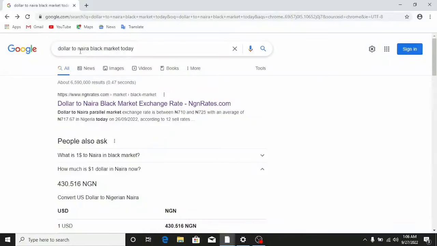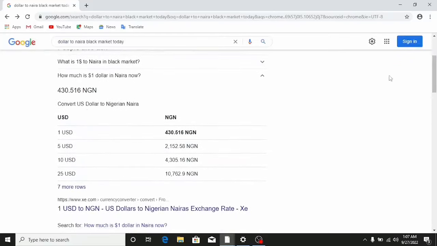So if I actually come to Google on the search bar right here and put in dollar to naira black market today, it's going to bring a lot of results, and you're now going to see that the dollar to naira on the black market exchange rate is around 710 to 725. So if I scroll down here, you're going to see that the bank rate here, $1 is 430 naira, and 5 USD is 2,152.